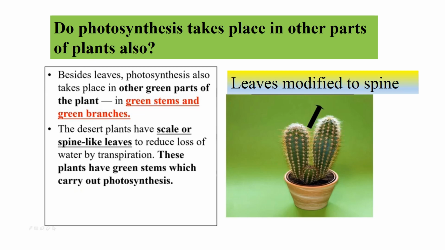That's why their leaves are modified into scales or spines. These plants have green stems which carry out photosynthesis. So we can say that besides leaves, photosynthesis also takes place in other green parts of the plant like green stems and green branches.